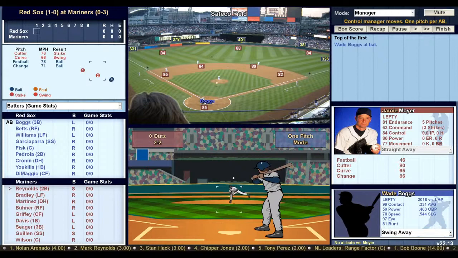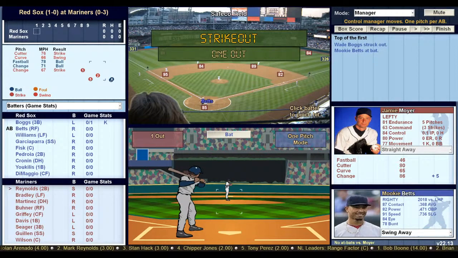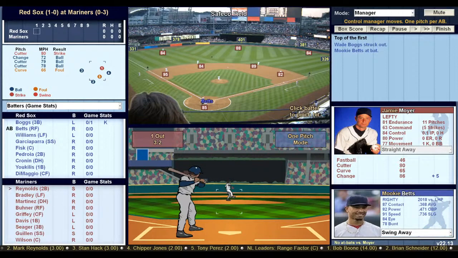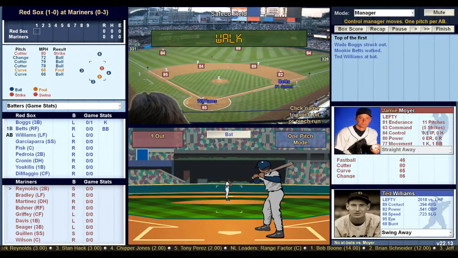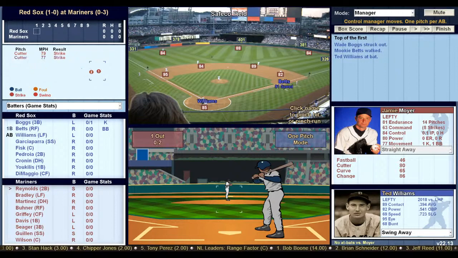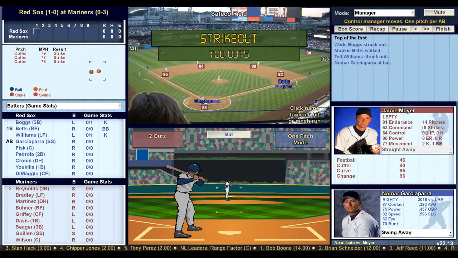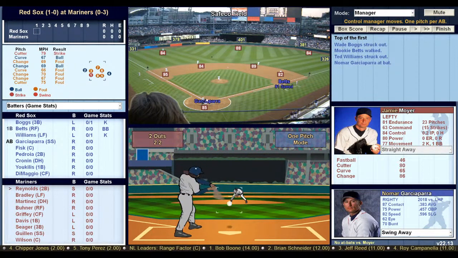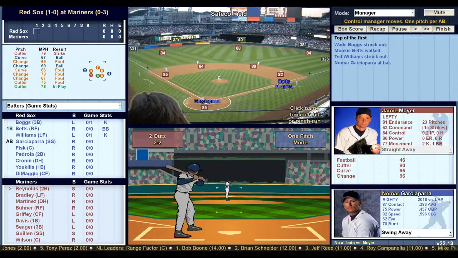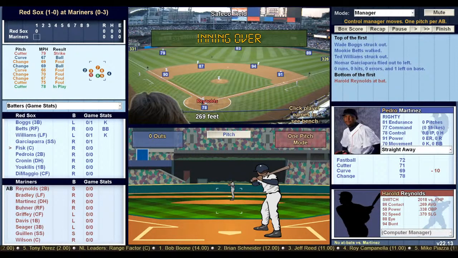It's a 2-2 count. He strikes out. So Boggs strikes out. Here comes Mookie Betts. Full count to Betts. He walks. Ted Williams. All right, let's see what Teddy Ballgame can do here. 0-2, he's in the hole. Ooh, he strikes out, doesn't pull the trigger. Now bring up Nomar Garciaparra. Betts at first, 2-2 count. And Garciaparra hits one to left center field. And that'll be out number 3. And the side is retired.